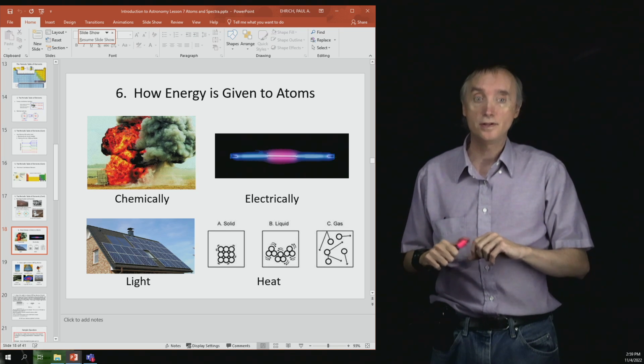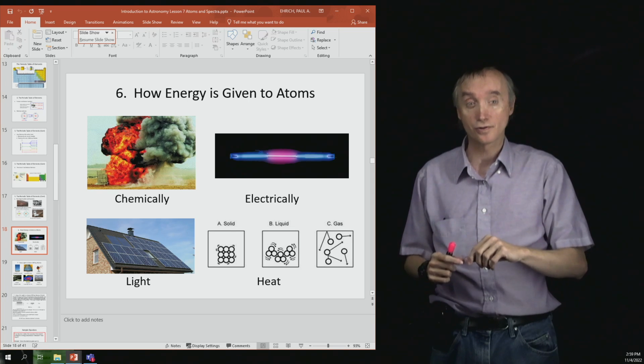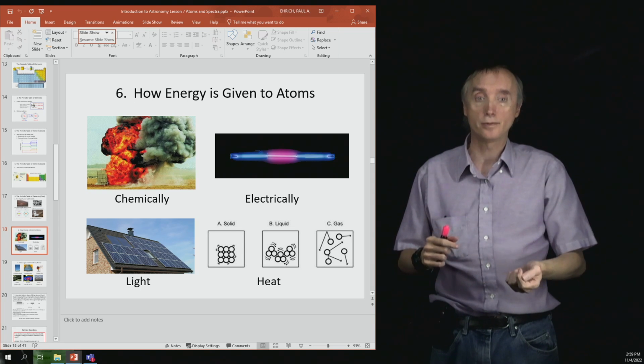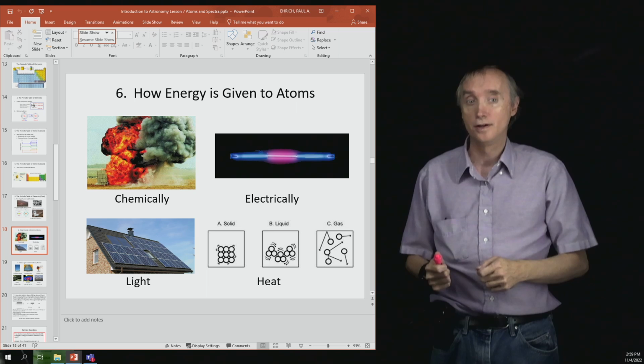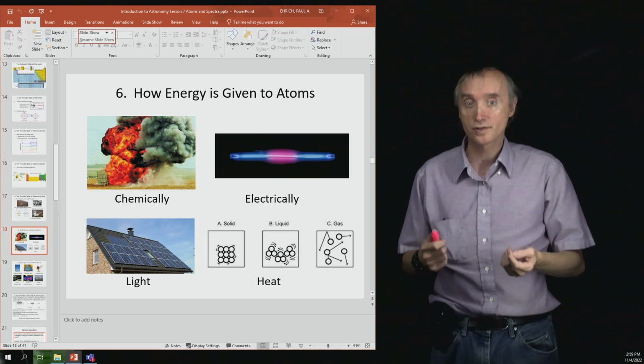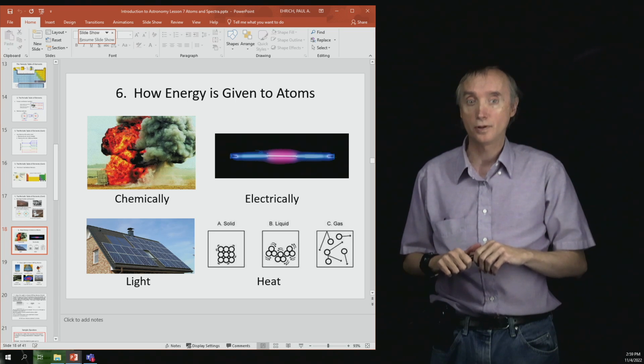Then you could continue to heat it, and the electrons would start to come off the atoms, and then you've ionized it, and we call that the fourth state of matter, which is plasma.